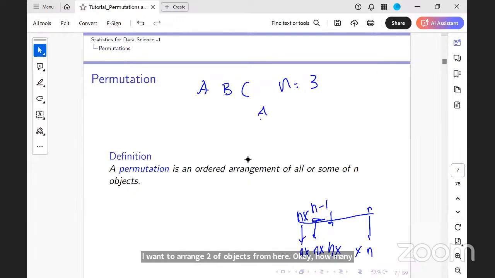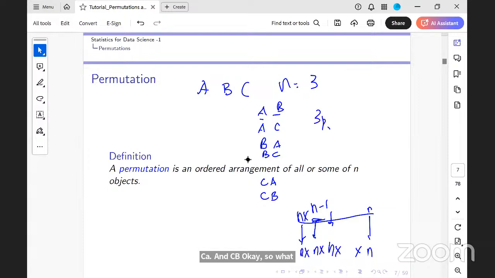The first can be an A and the second a B; first A, second C; B, A; B, C; C, A; and C, B. So what is 3P2? It is 3 factorial by (3 minus 2) factorial, which is 3 factorial by 1 factorial, which is 6. So this is 1, 2, 3, 4, 5, 6.